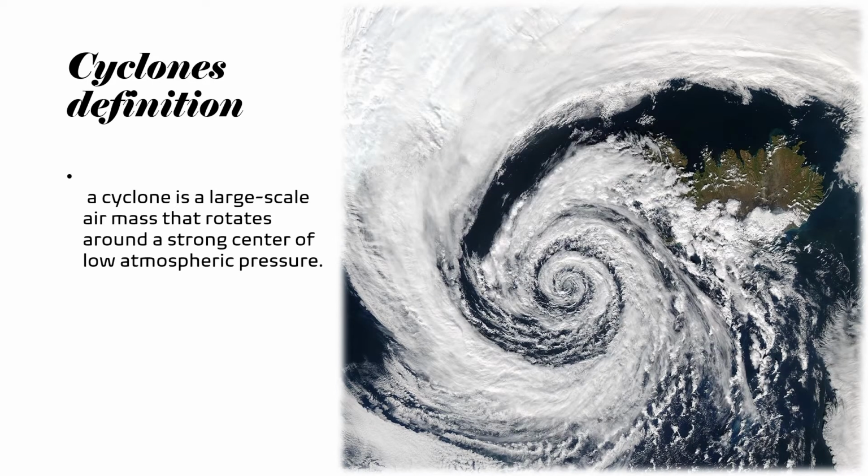A cyclone is a large-scale air mass that rotates around a strong center of low atmospheric pressure, and this is what basically a cyclone looks like. And you can see the definition matches the picture. So let's look at some facts.